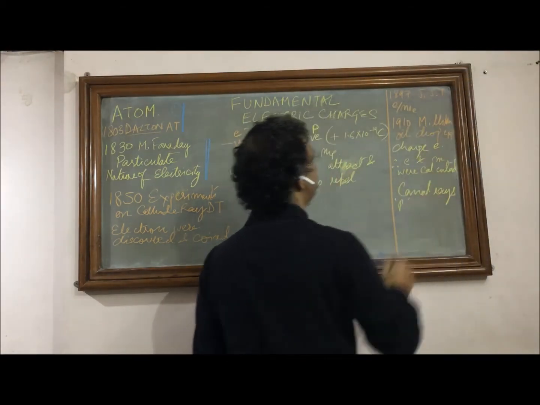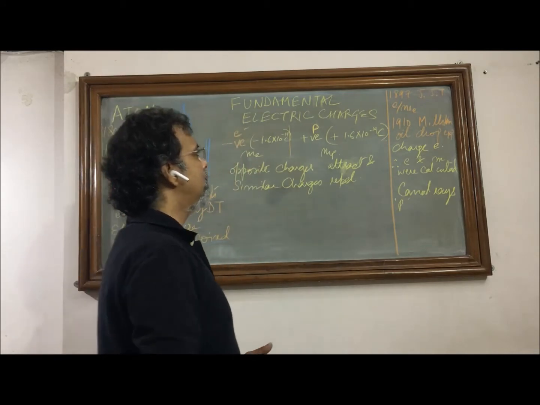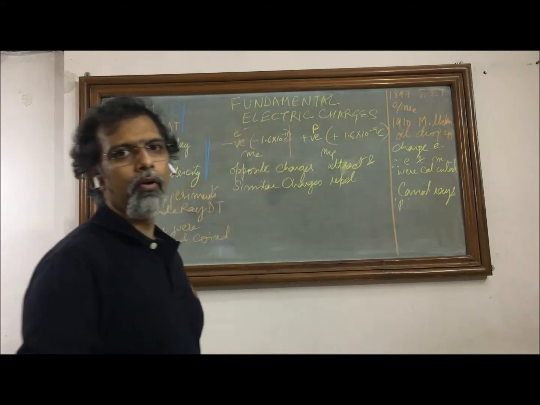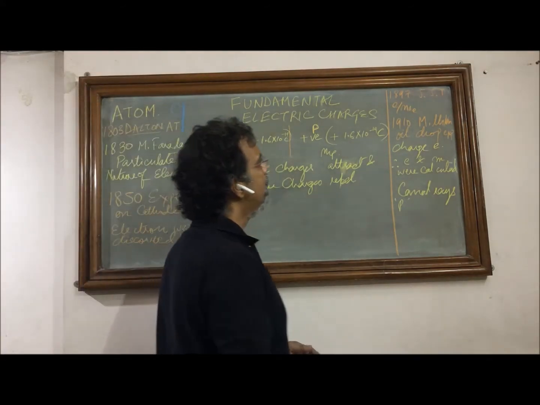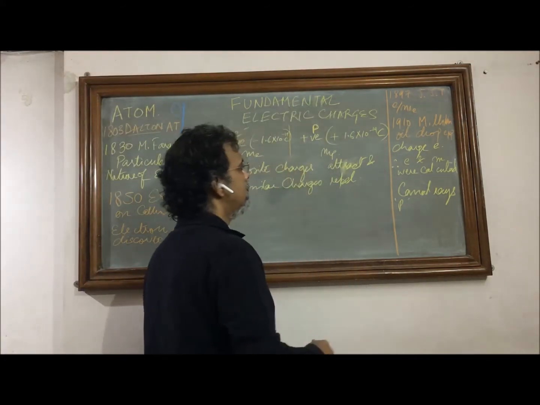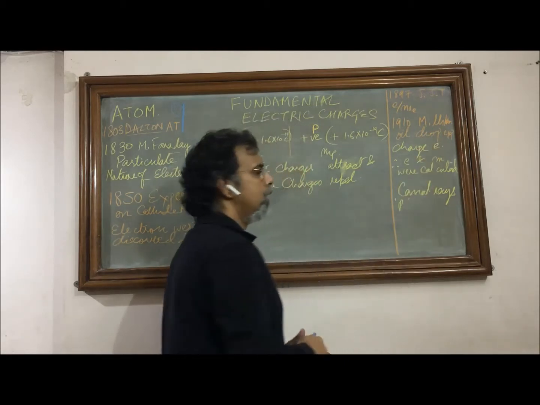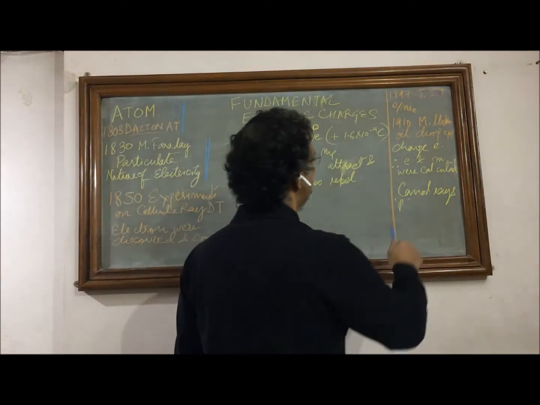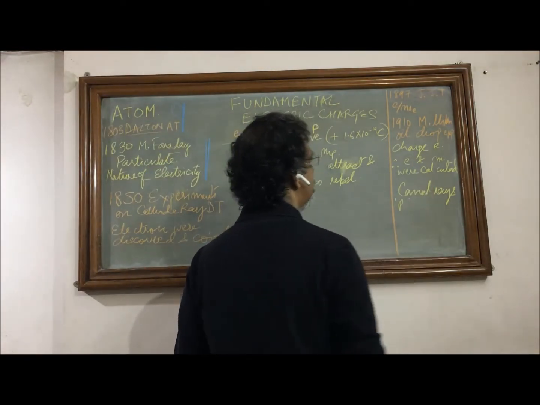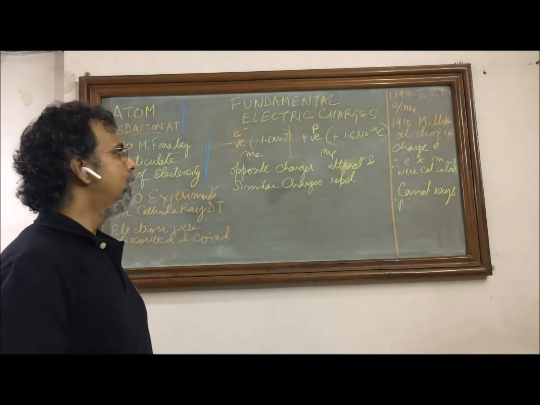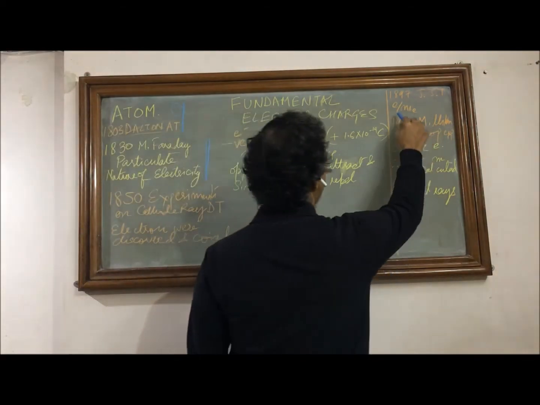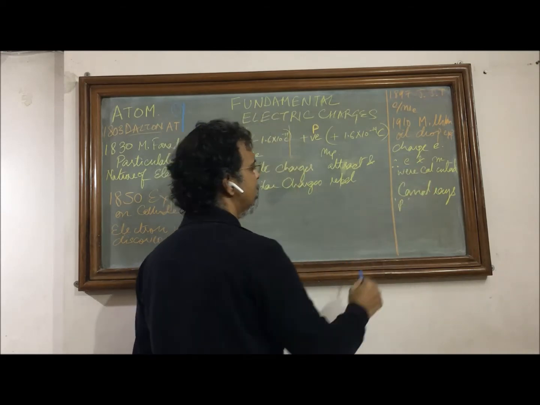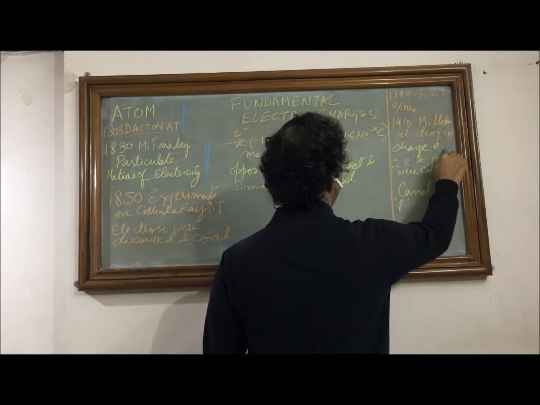Then there were some more experimentations done, one famous being done by Sir J.J. Thomson in 1897, and by this experiment he determined the charge to mass ratio of electron. Later, after around 15 years, R.A. Millikan did his famous oil drop experiment, and he determined the value of electric charge for one electron. Now, because e by m was already known, and now the e is also known, the separate values of e and m were calculated easily.